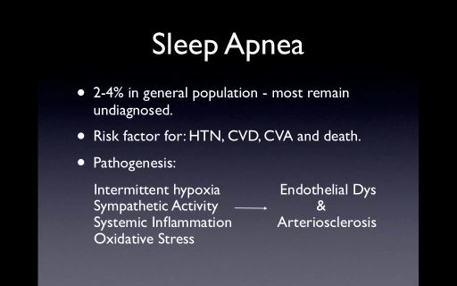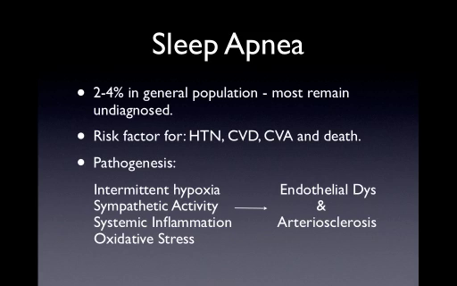So let's talk about sleep apnea. We know that there is a 2 to 4% prevalence of sleep apnea, but what is important is most of this remains undiagnosed. There has been speculation that in our population, around 70 to 85% of people have some sort of sleep apnea that is underdiagnosed, or we are currently not diagnosing them.